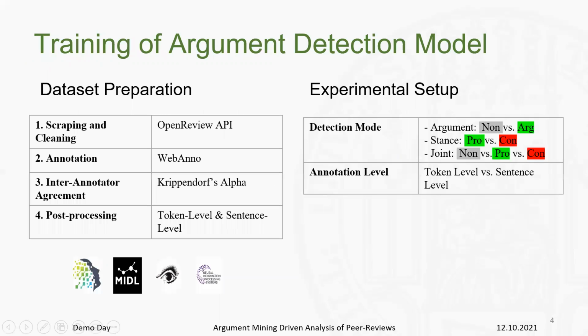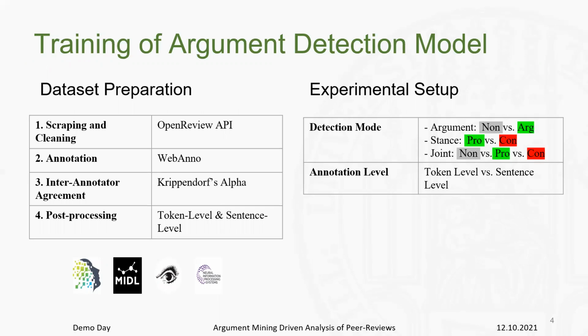Talking about the detection model, we defined our own data set by scraping 6 different conferences using the Open Review API. We annotated some of our data using the WebAnno software by ourselves, and we checked for the inter-annotator agreement using the Krippendorff's alpha value.